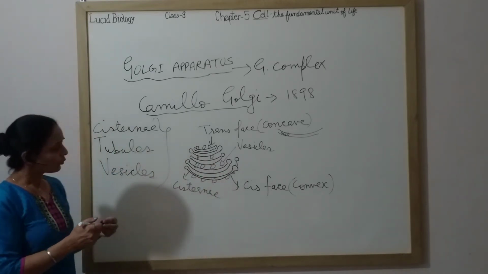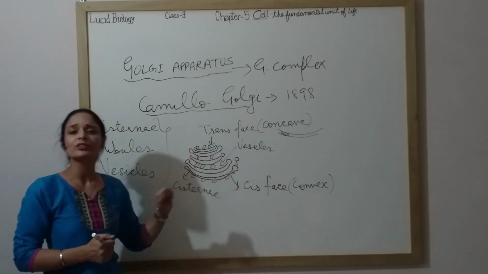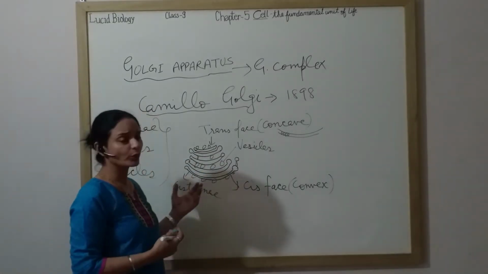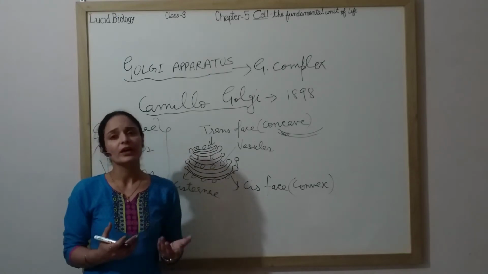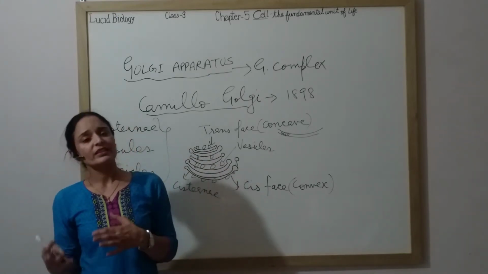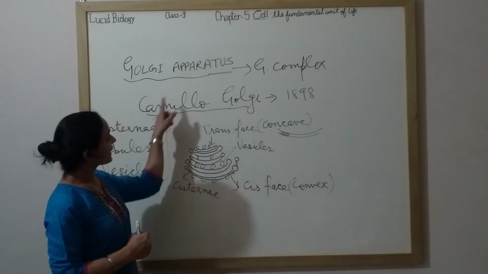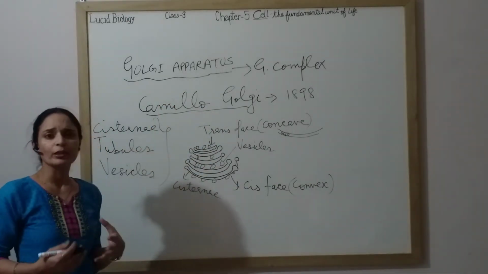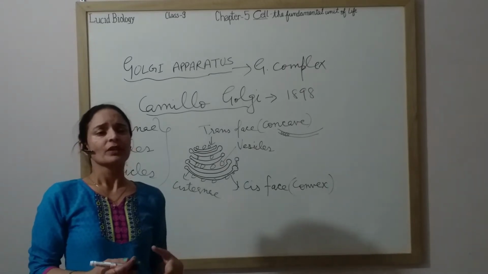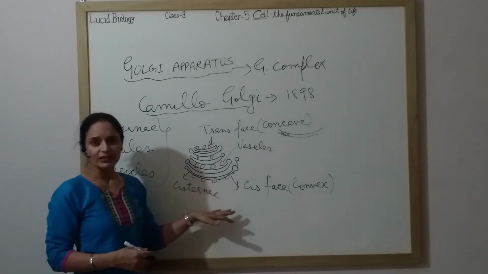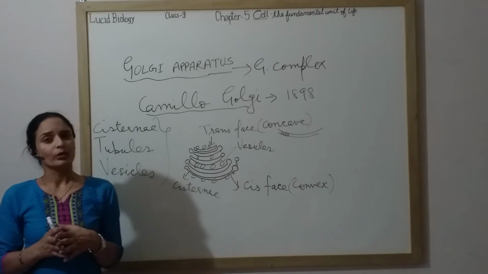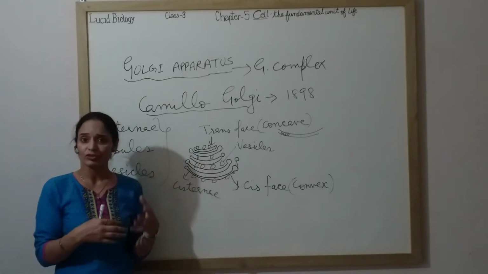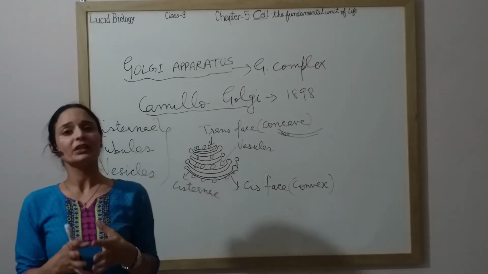Now, how does this actually work? Basically, Golgi apparatus is the courier service of the cell. You know the function of a courier service: when we have to send a parcel, we give it to the courier office, and they send it to the destination. The same work is performed by Golgi apparatus. Whatever cellular secretions like hormones are produced within the cell, the endoplasmic reticulum sends them to the Golgi apparatus, which helps in packaging and modification of that material.